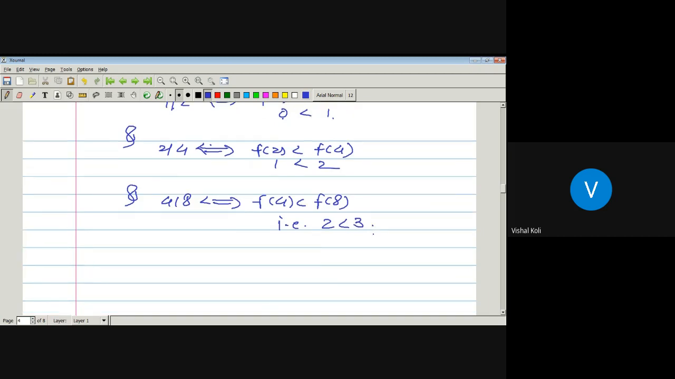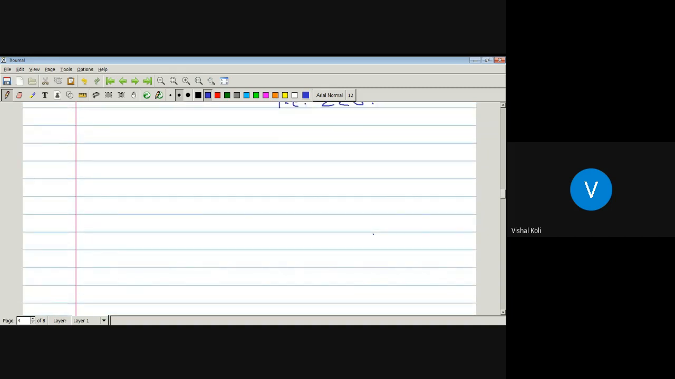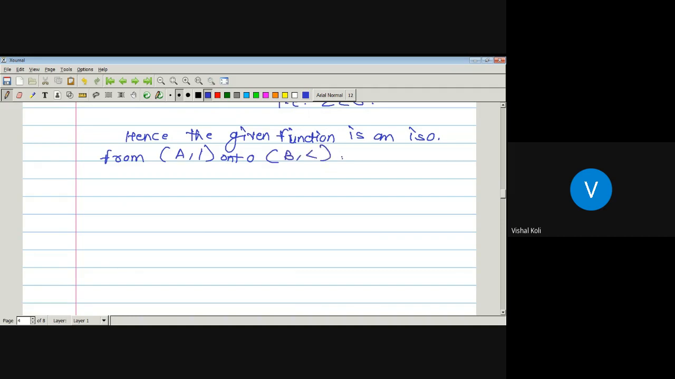So this function F is an isomorphic function from A to B. Hence the given function is an isomorphism from a poset A with relation divisibility onto a poset B with relation strictly less than.